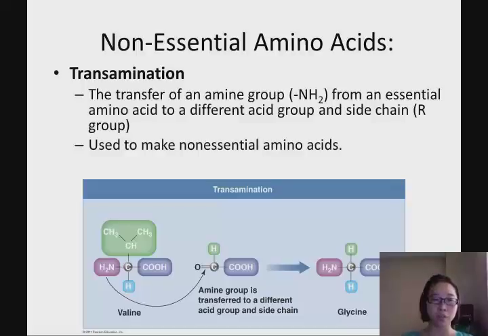Just look at this picture, how the amino group is going to transfer to this other compound and then become a new non-essential amino acid. So this is the process called transamination, which we use to make those non-essential amino acids.